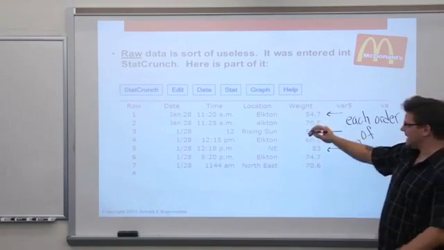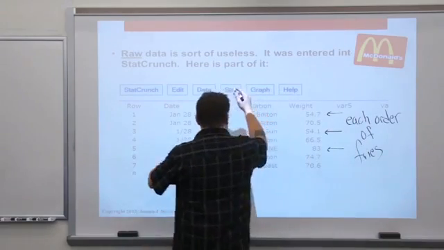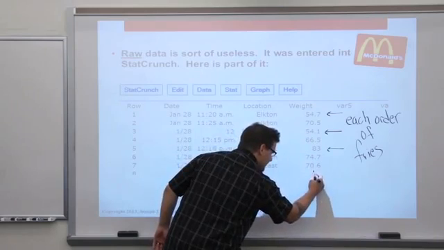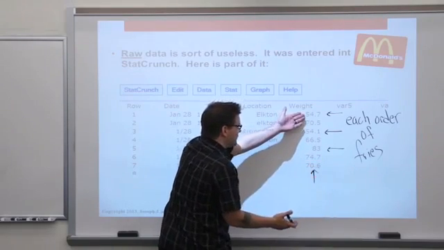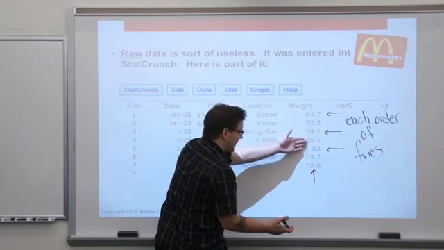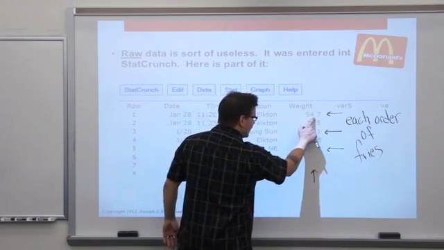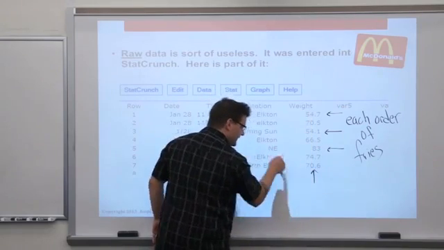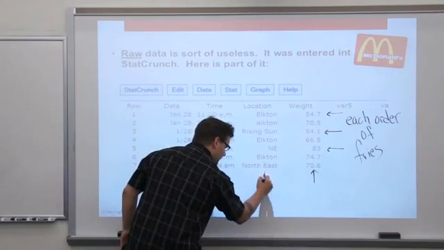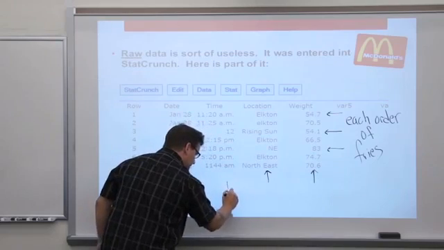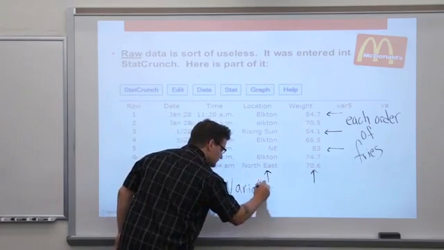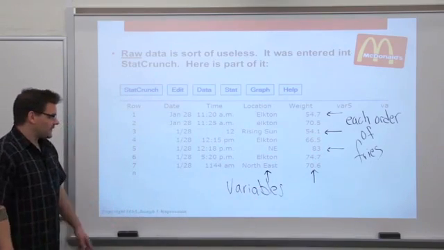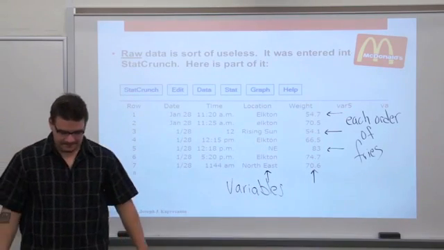And I have this organized by columns. In statistics, these are the variables, right? The main variable we're interested in is the weight. And you can see that word variable. These weights are varying from order to order. 54.7 grams was the first person in the notebook, 70.5, and so on, right? These are variables, and they do vary. You can see the root word of variables is vary, and that's what we're studying in statistics.